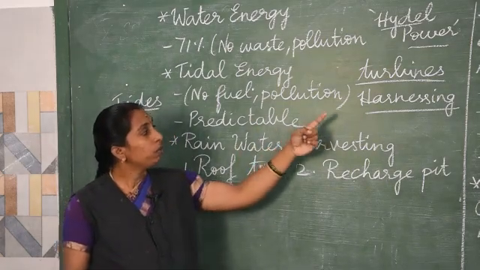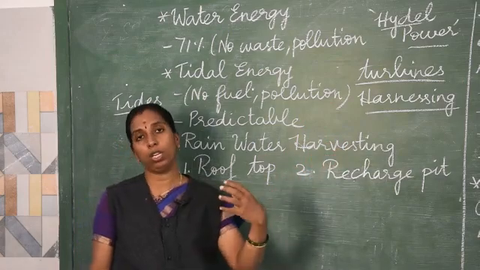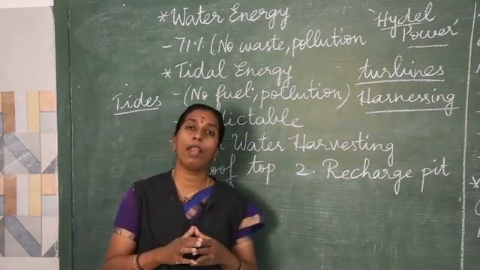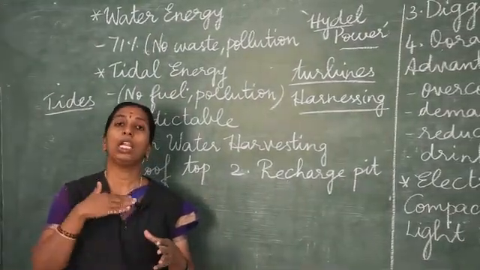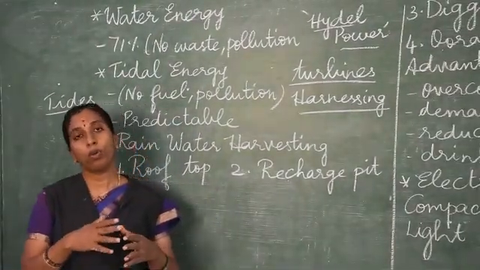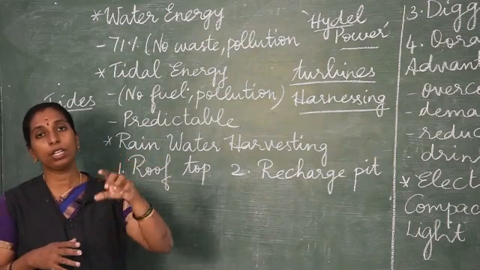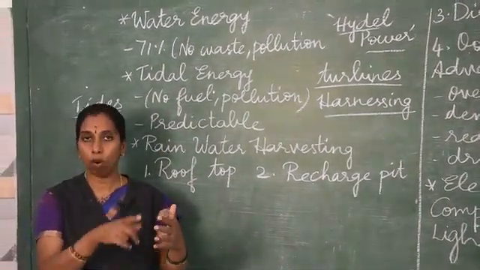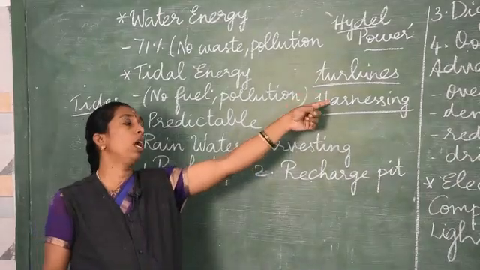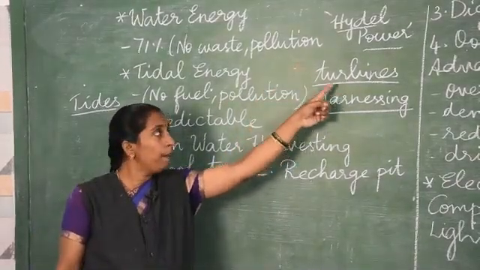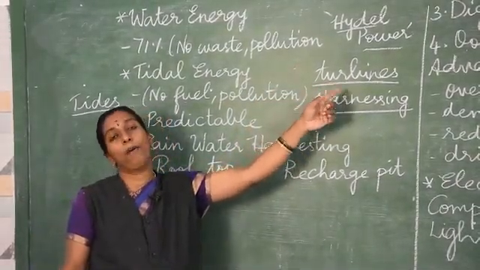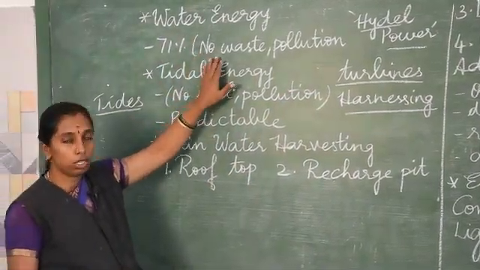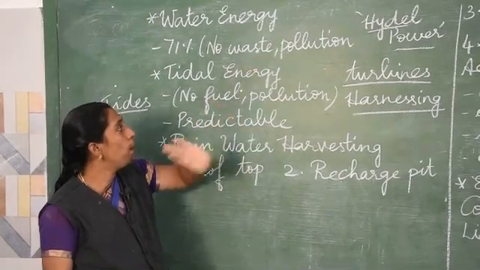And with this, how do we get energy? Using turbines, and turbines are nothing but engines. Using engines to rotate, as the engines rotate, electricity is produced. As the speed of water fluctuates, the engine is rotated and it produces electricity. And since water does not cause any waste, there is no pollution.